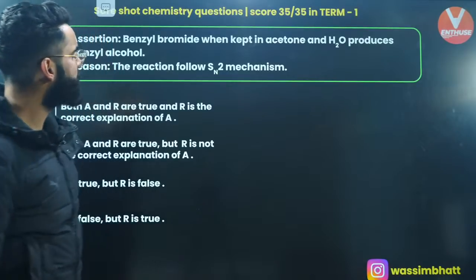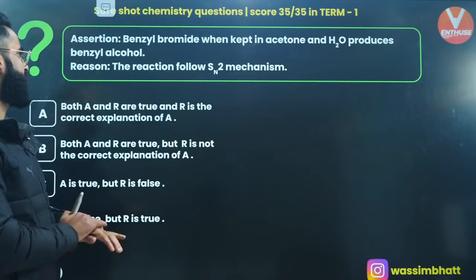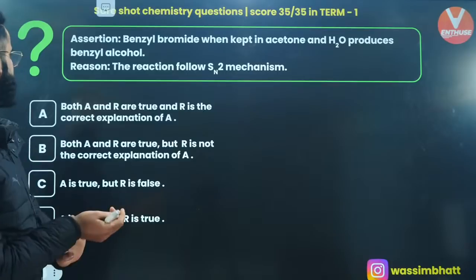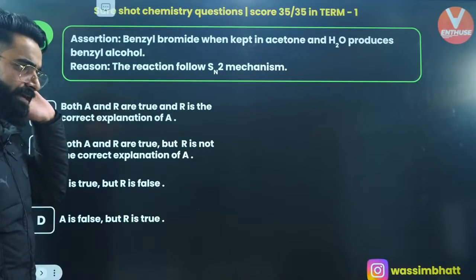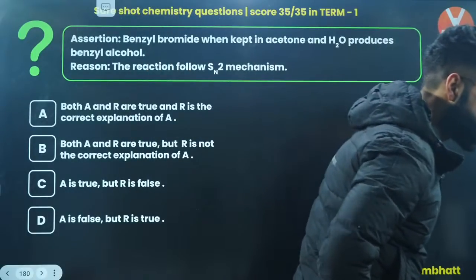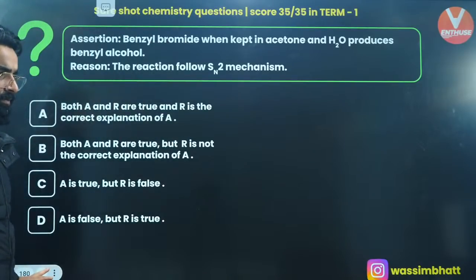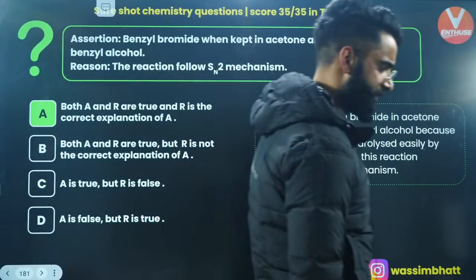Assertion: benzyl bromide, when kept in acetone and water, produces benzyl alcohol. It's absolutely correct. Whenever benzyl bromide is kept in acetone and water, it produces benzyl alcohol. Reason: the reaction follows SN2 mechanism. Yes, what is going to be its answer? You all are right. Yes, absolutely.